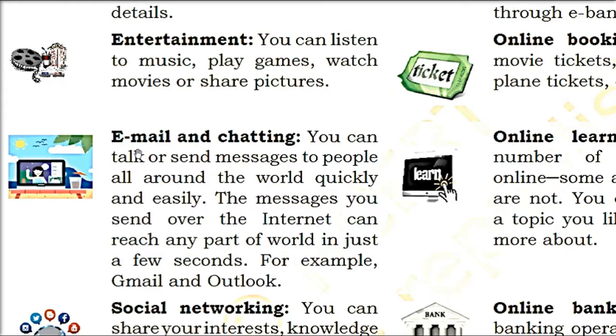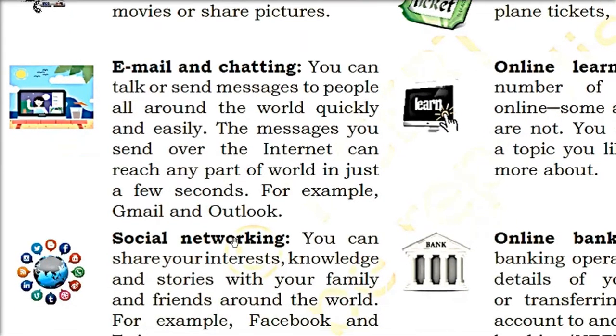Previously, we used to write letters by hand, and there is a whole channel it should pass through. Now you just open the data and use Line Messenger, Hike Messenger, WhatsApp, Facebook Messenger, and just chat. Gmail, Outlook, these are email services provided by Google and of course Microsoft Outlook.